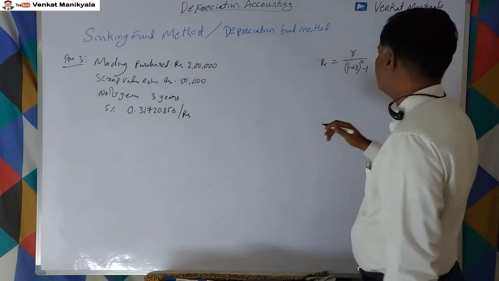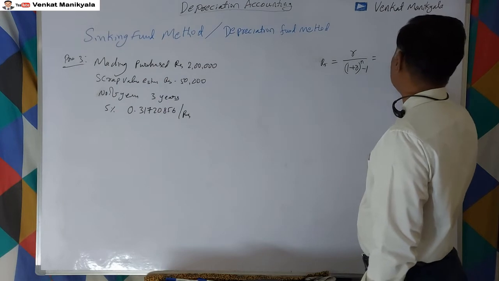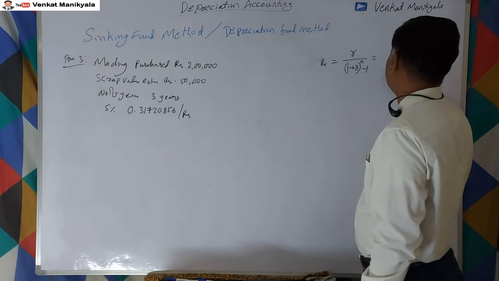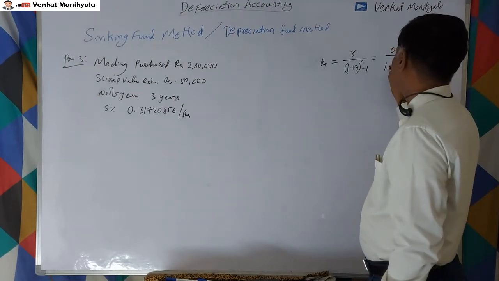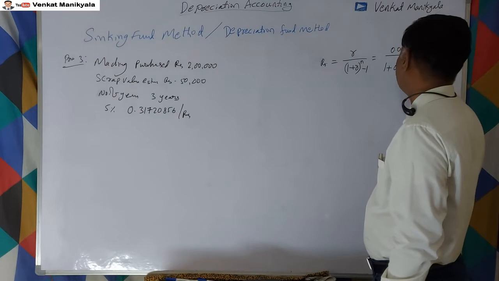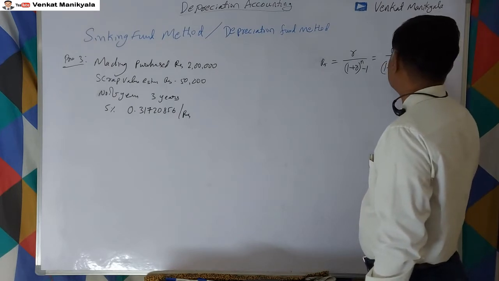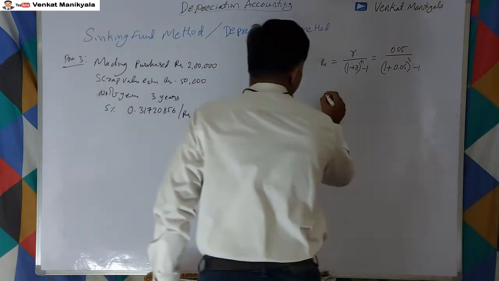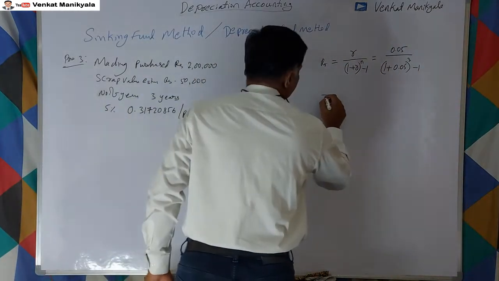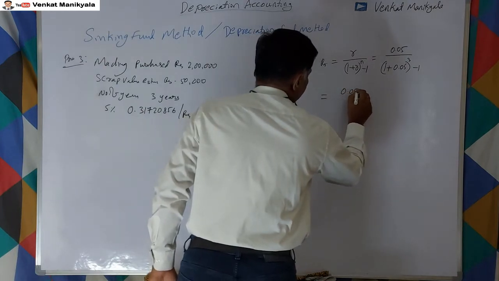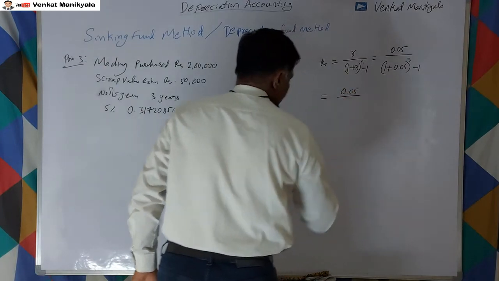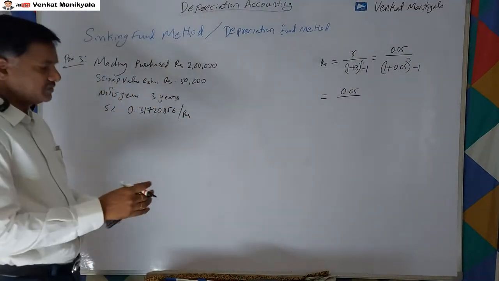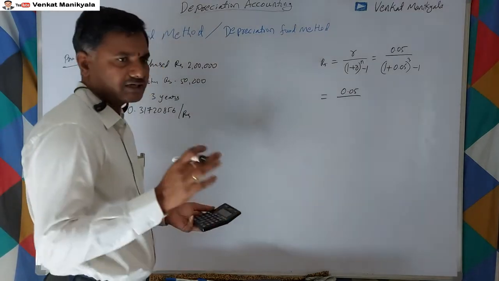For the useful life. Here in this case, R is the rate, 5%, which is 0.05. And (1 plus 0.05) to the power of n, which is 3 years, minus 1. So see here: 0.05 divided by (1.05 to the power of 3 minus 1). By using a simple calculator we can do this. A scientific calculator is not required.